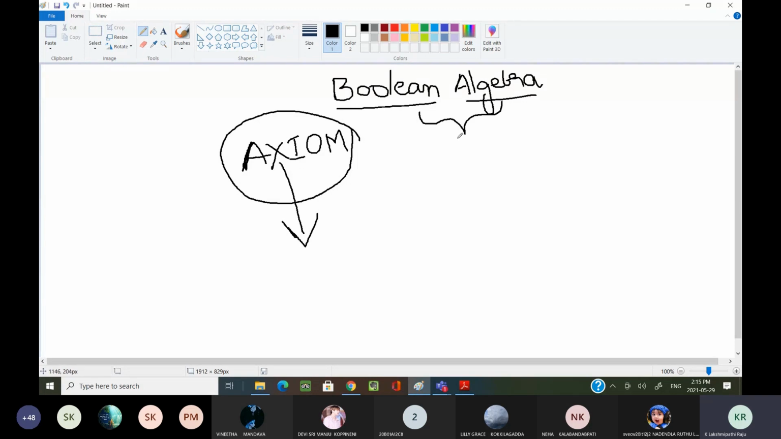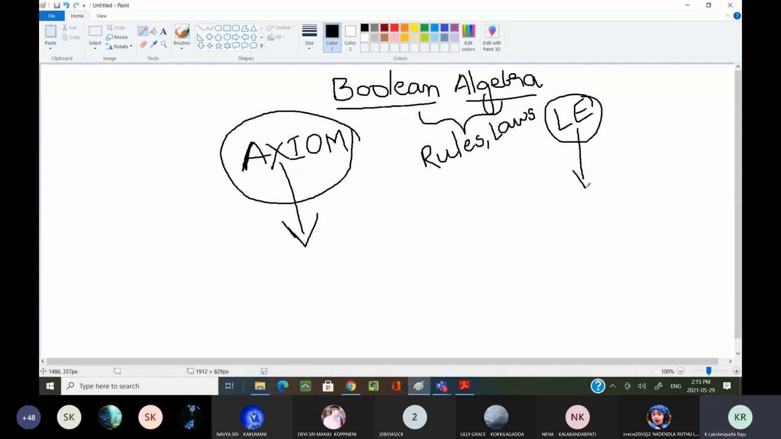Now, why are we learning this Boolean algebra? For simplifying the logical expression without changing its functionality. Very good. For simplifying the logical expression without changing its functionality, we are using this Boolean algebra. The laws are the rules that are there in Boolean algebra. By using those laws or rules, we are simplifying the logical expressions.